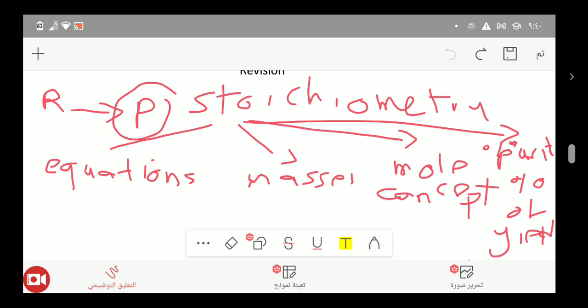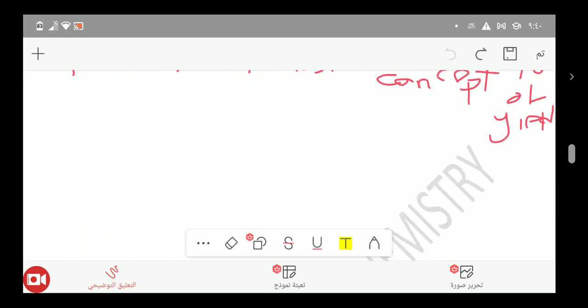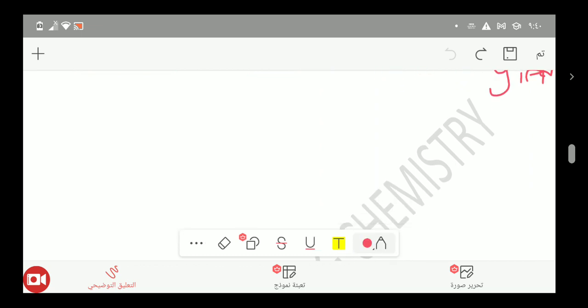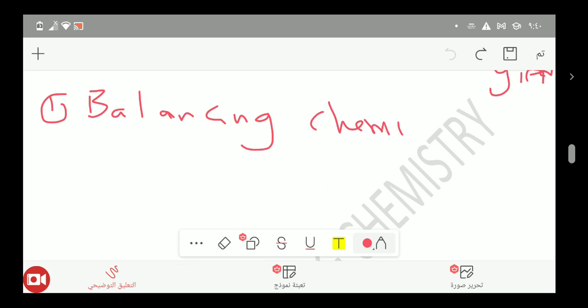So firstly, let's deal with the equations and the chemical equation. The first topic from the 4 topics is balancing a chemical equation. What is meant by balancing a chemical equation? Why is it very important to balance the chemical equation?